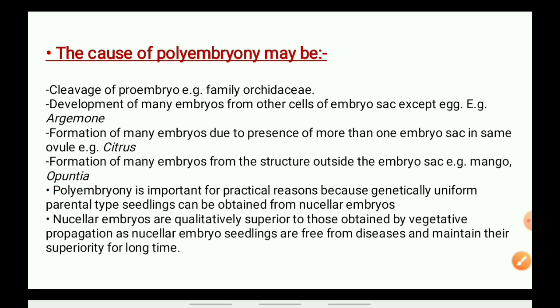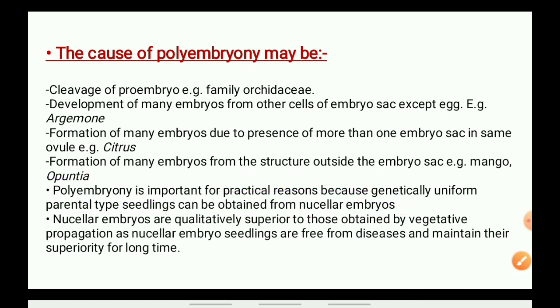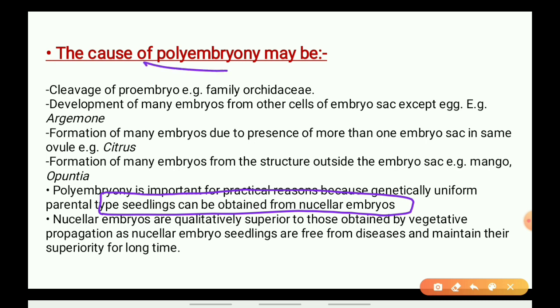Now the polyembryony is important for practical reason, because genetically uniform type of seedlings can be obtained. Suppose you want to obtain genetically same seedlings, same type of plants, then the polyembryony is playing an important role.